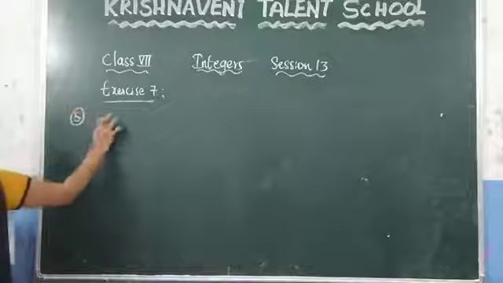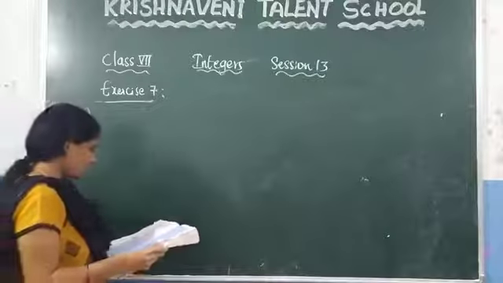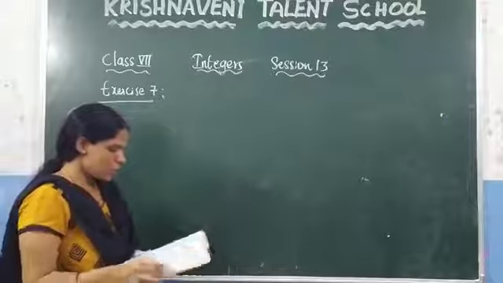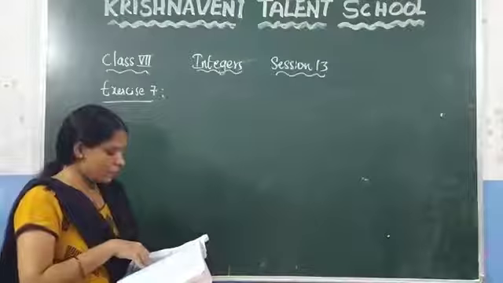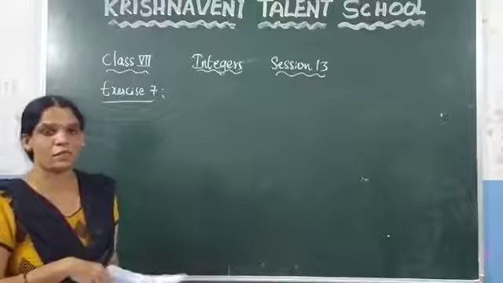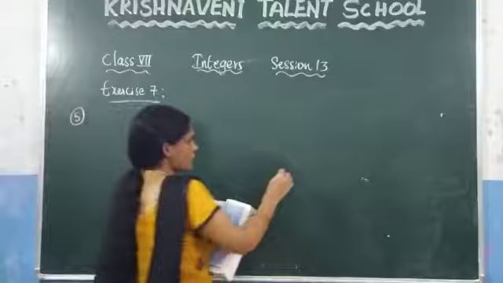Fifth question. Here an elevator descends into a mine shaft at the rate of 6 meters per minute. If the descent starts 10 meters above the ground level, how much time will it take to reach minus 350 meters? Here nothing is there, it is very simple.